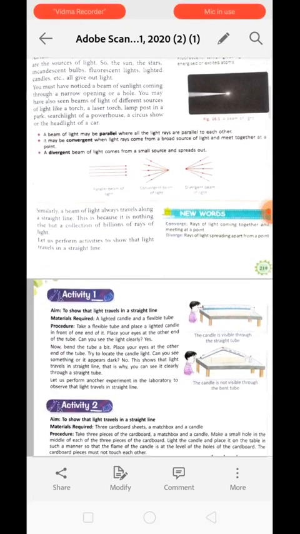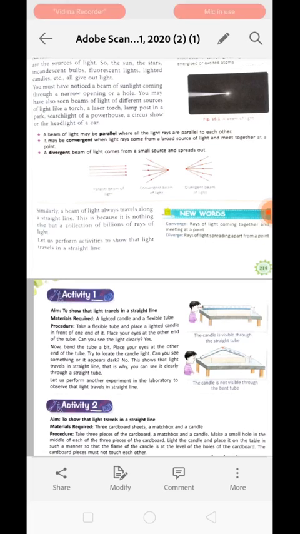All luminous objects, whether natural or artificial, are the sources of light. So the sun and the star, they are all the sources of light. Even the bulb, or we can say lighted candle, these are also the sources of light because they give light. So these objects which give light are known as luminous objects. So examples are what? Sun, star, candle, bulb, etc.